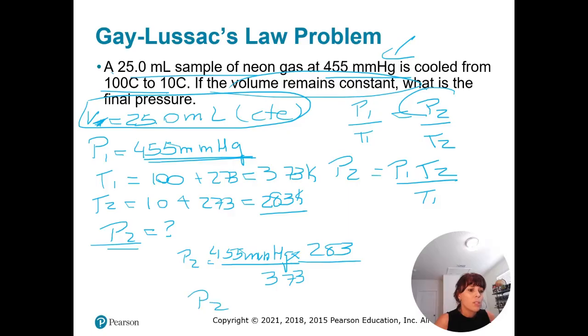So now my P2 will be 455 times 283 divided by 373, which is 345 millimeters of mercury.